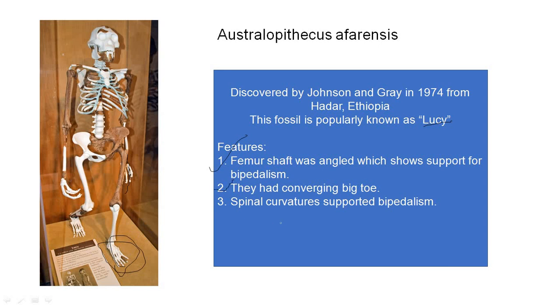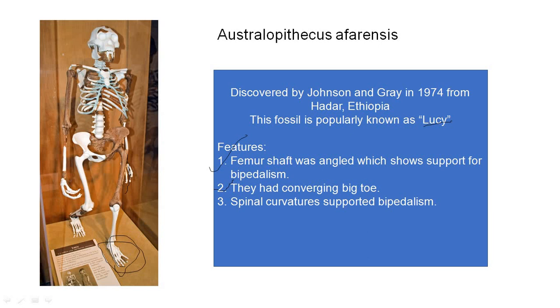Now let us see the spinal curvature. The spinal curvature again here is S-shaped. In the previous video, I told you about the skeletal changes which took place in the human skeleton.